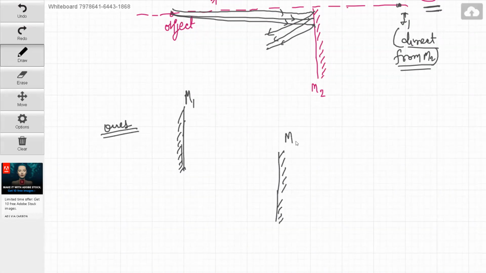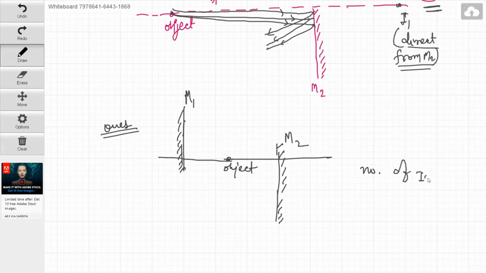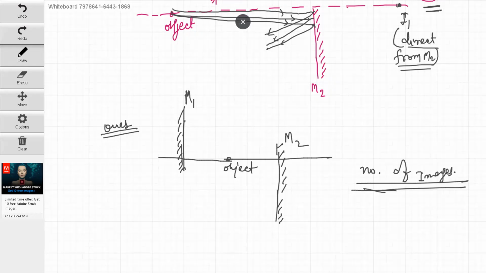Suppose this is M1, this is M2, and there is an object at this place. What is the number of images? Number of images, tell me. One student replied 4.